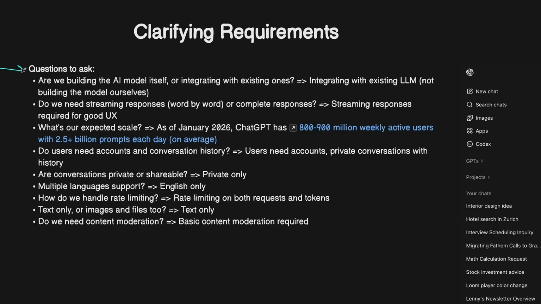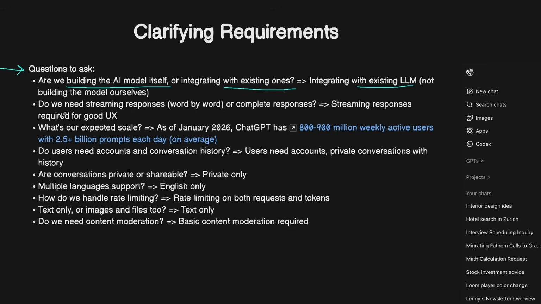Some questions that we can ask here to clarify the requirements are, first of all, are we building the AI model itself or are we integrating with existing LLM models? And in most cases, we are just integrating with existing LLM models. We are not building the model ourselves.